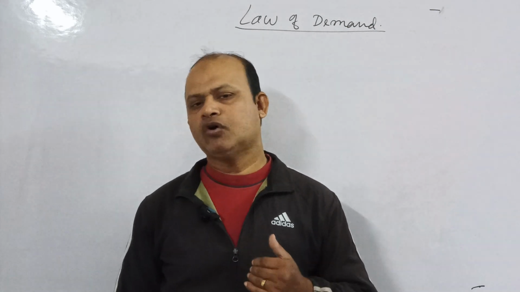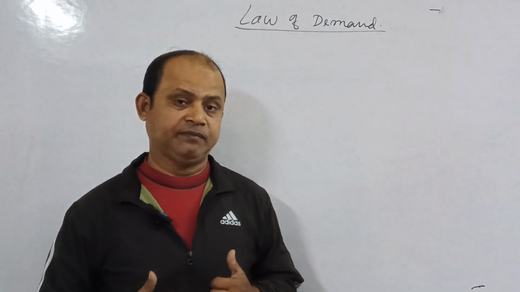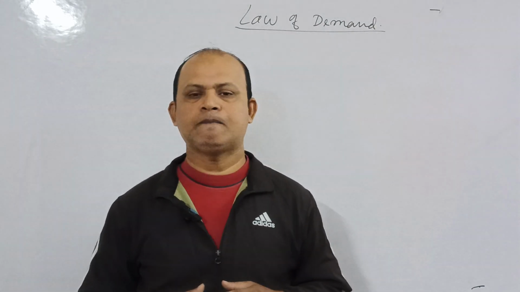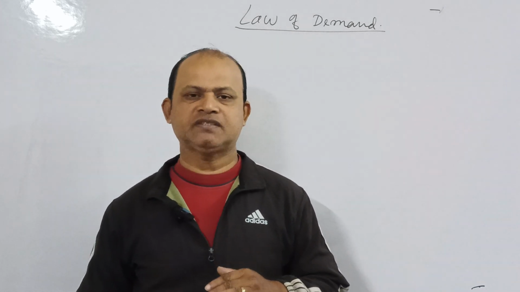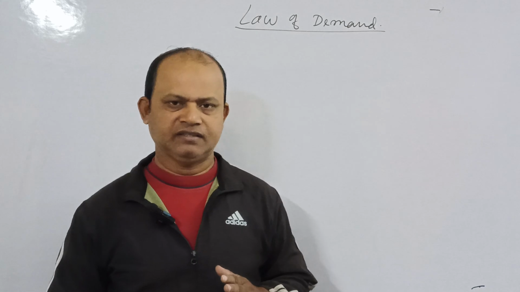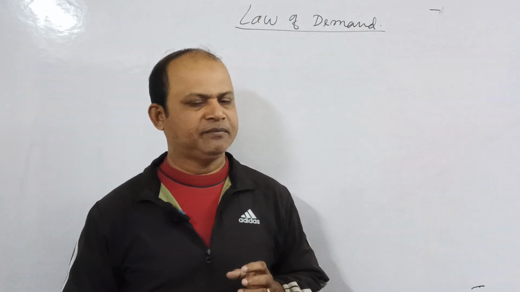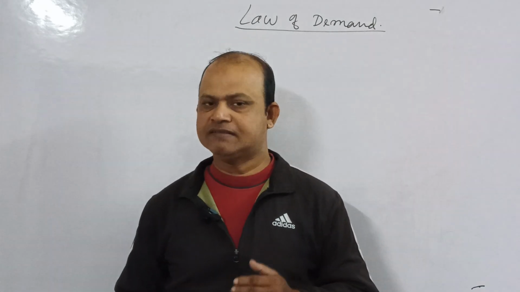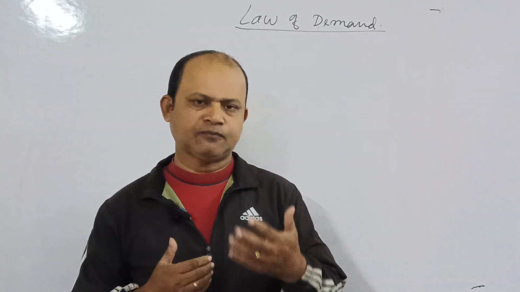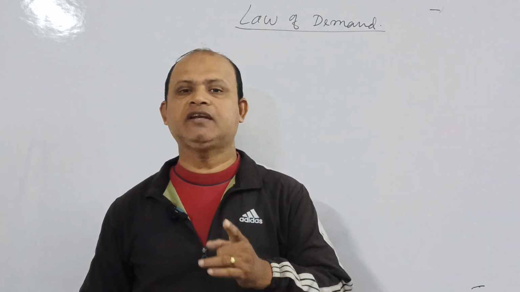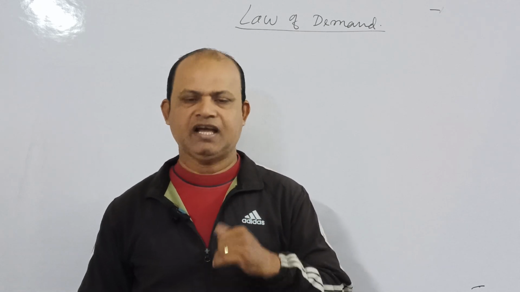So this thing we got to know while we discussed about the determinants of demand. In determinants of demand, what did we discuss there? There is an inverse relation between price and quantity demand. It means that when price increases, quantity demand decreases. So here in the law of demand also, when price increases, quantity demand decreases, and when price decreases, quantity demand increases. But here one thing, as I started from the beginning, other things remain constant while price increases, quantity demand decreases, and vice versa.